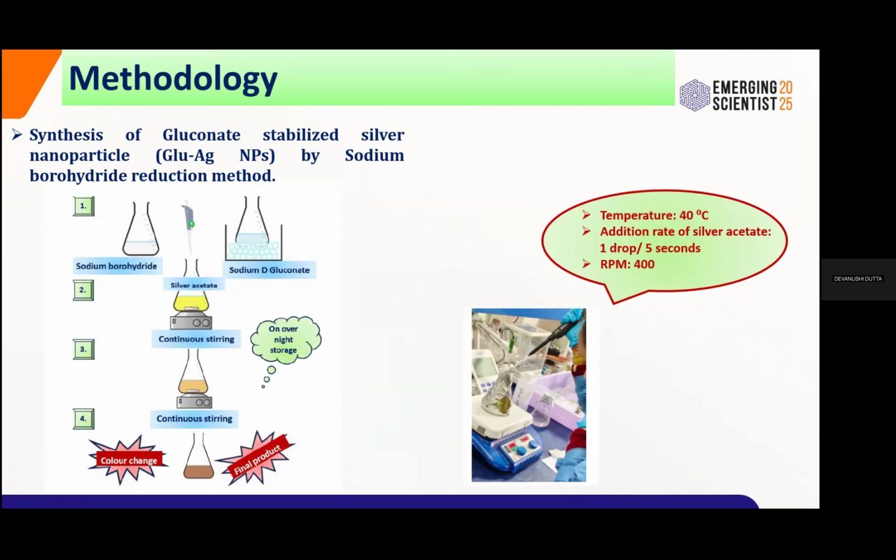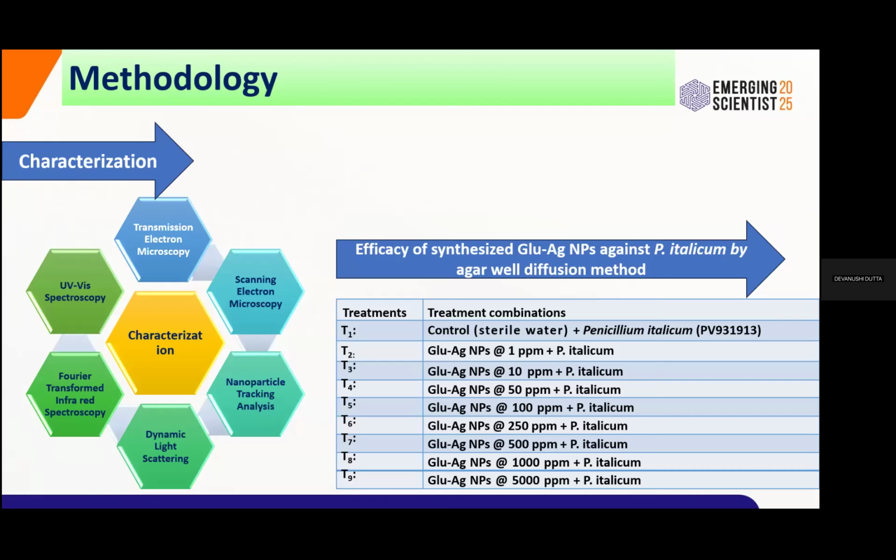During the stirring process, we noticed a color change, because the initial color was yellow and slowly moved to brownish. This color change gives an indication that the silver nanoparticles may be synthesized. For further confirmation, we go for characterization with different instruments like SEM, UV-Vis, FTIR, and so on.